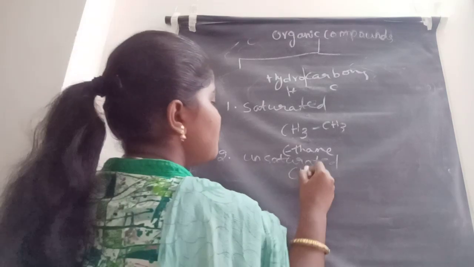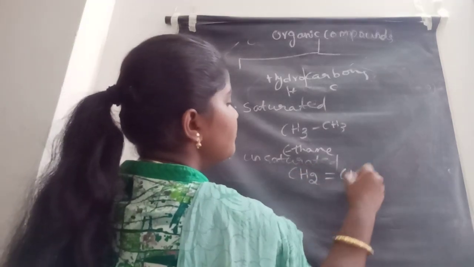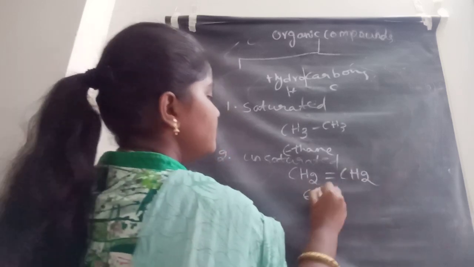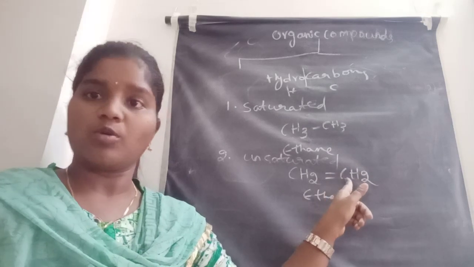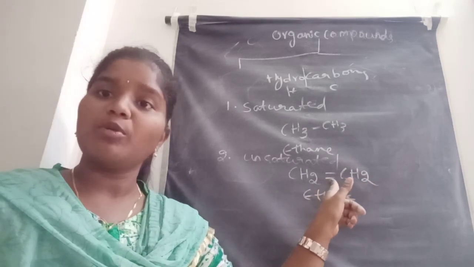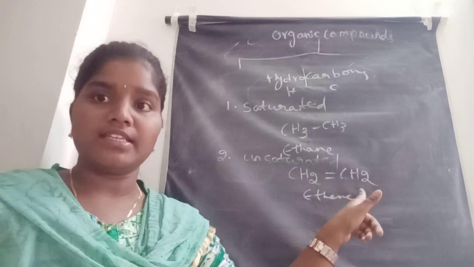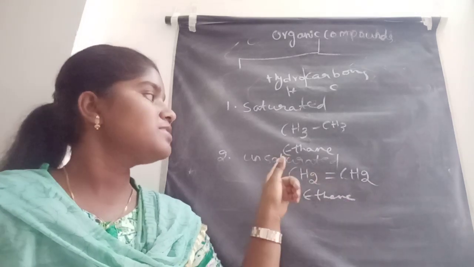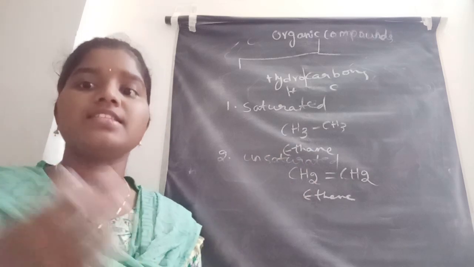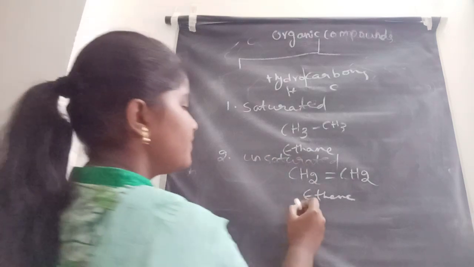Let us see some examples. Ethene. Here 2 carbons are present, eth. So ene means here a double bond between the carbons. Ethene is a hydrocarbon containing a double bond, so it comes under the unsaturated ones. Let us see one example for a triple bond.